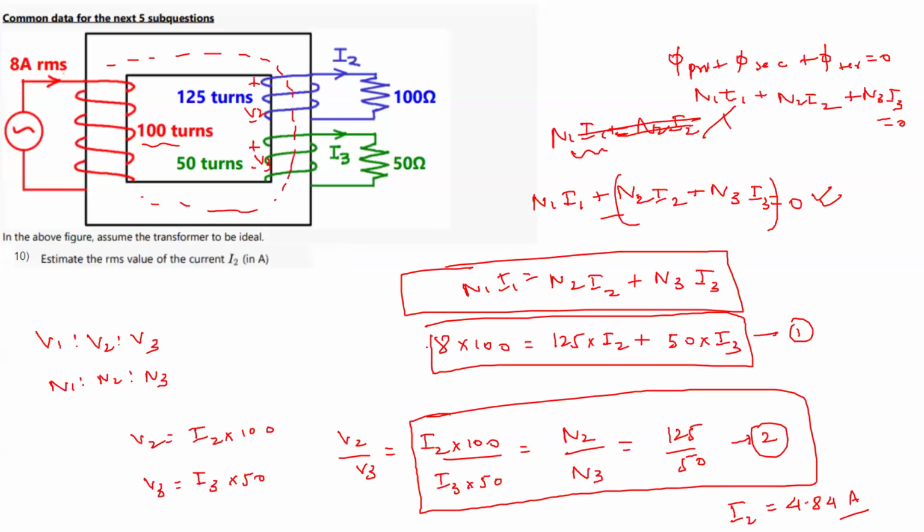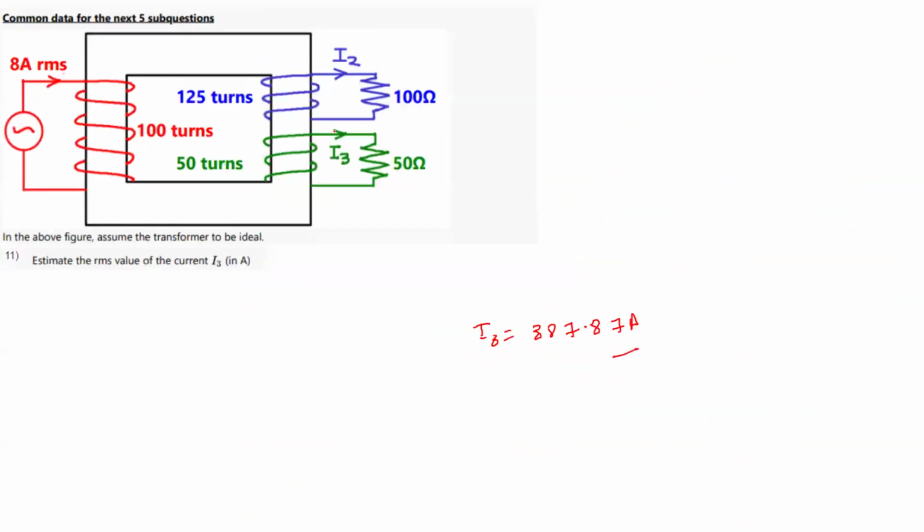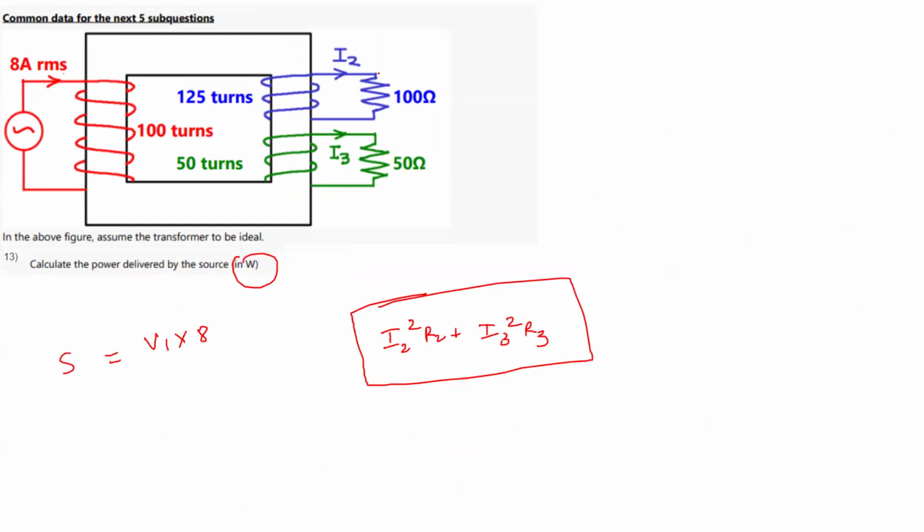We have seen earlier from the power triangle also that if you do it like this, you will get the same value. Like VI cos phi will be the same as I square into R. But because there are different R's in the separate windings, if you do I2 square R2 for this winding plus I3 square R3 for this winding, you can get the total power in watts, because this is the real power.